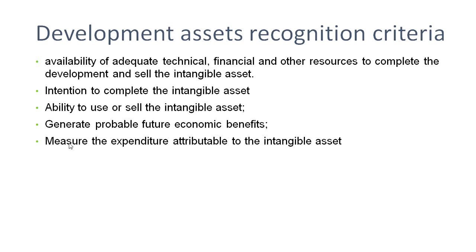P is probable. R, there shall be resources. I, intention to complete. M, management ability to use or sell the intangible asset. And E, measure the expenditure attributable to the intangible asset.